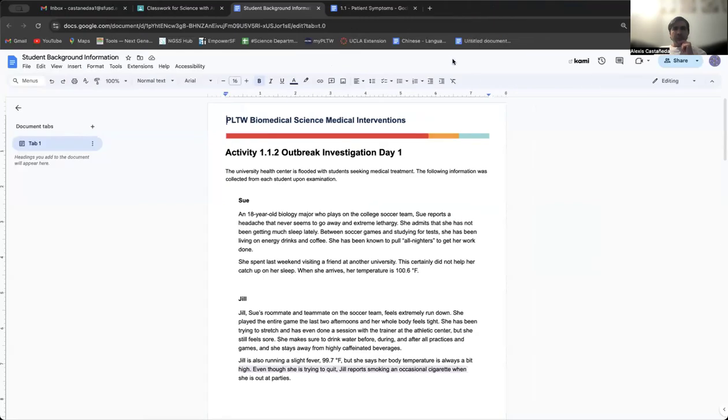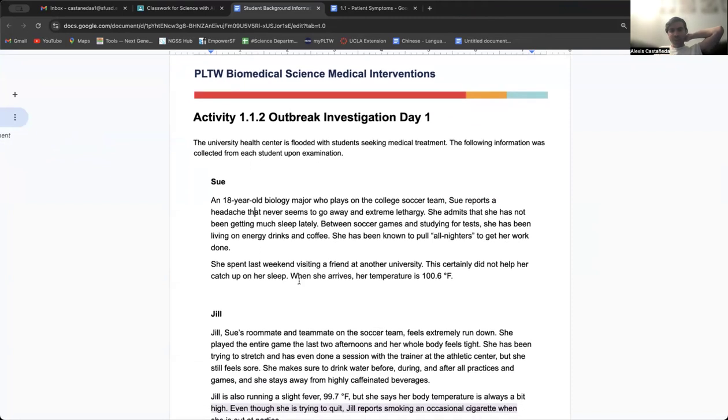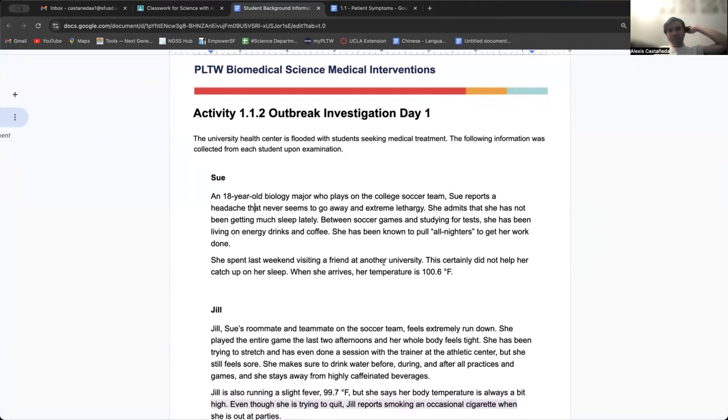So first we have Sue, and it says Sue is an 18-year-old biology major who plays on the college soccer team. Sue reports a headache that never seems to go away and extreme lethargy. She admits that she has not been getting much sleep lately. Between soccer games and studying for tests, she has been living on energy drinks and coffee. She has been known to pull all-nighters to get her work done. She spent last weekend visiting a friend at another university. This certainly did not help her catch up on sleep. When she arrives, her temperature is 100.6 degrees Fahrenheit.